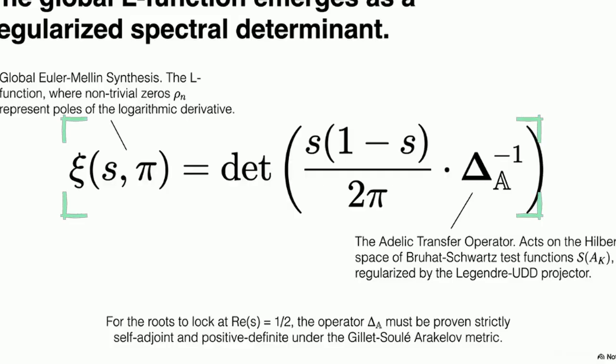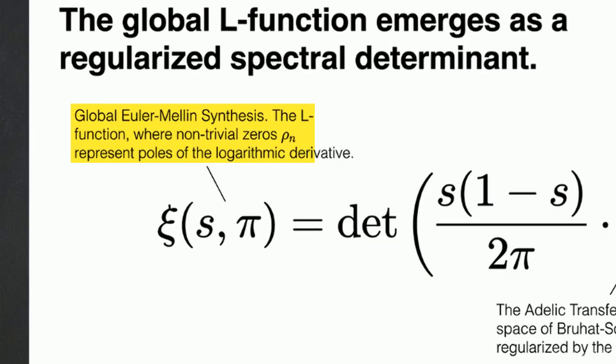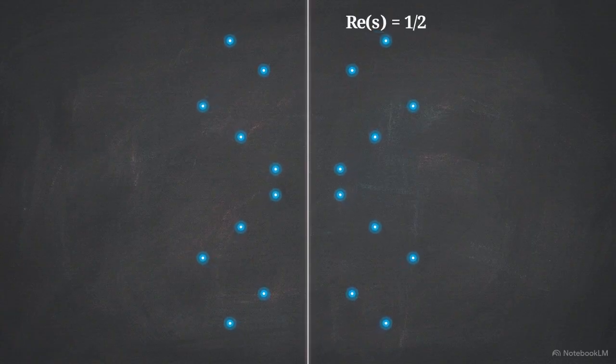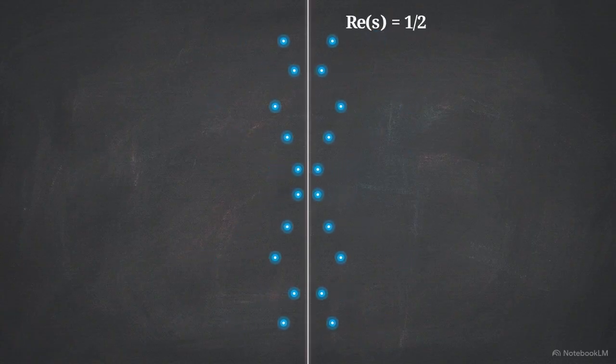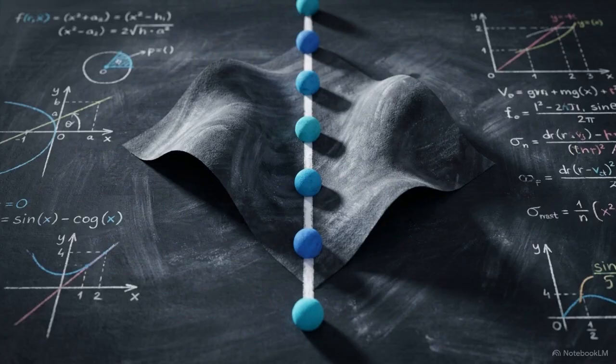This equation shows the global L function emerging as a regularized spectral determinant. Notice the placement of the Adelic transfer operator. The non-trivial zeros represent the poles of the logarithmic derivative of this determinant. Proving that every root locks at the 1/2 line is a matter of demonstrating that this operator is strictly self-adjoint and positive definite. If the underlying geometry is proven to be stable, these spectral resonances are mathematically forced to remain